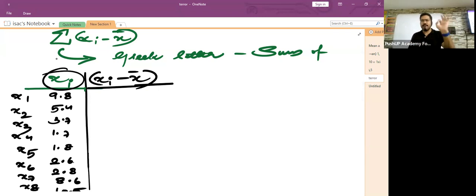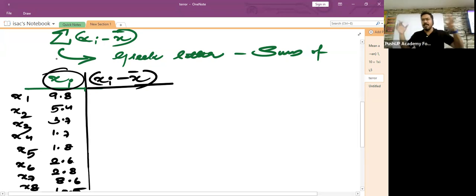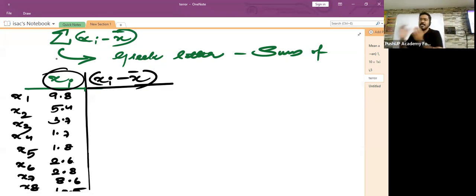Xi means each and every value given to you in the list, where x1, x2, x3, x4, x5, x6, x7, x8, x9, and x10 are the 10 different values given to you in this long list of numbers. So when they ask you to find xi minus x bar, you know what you have to do? You have to